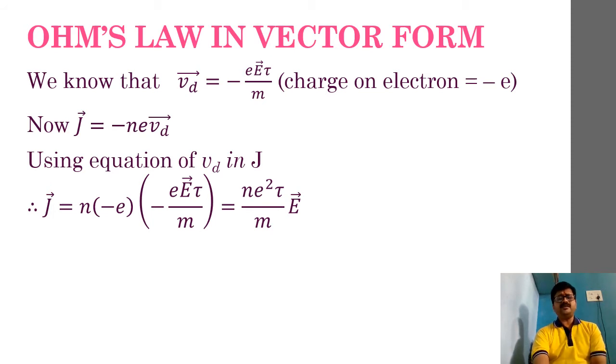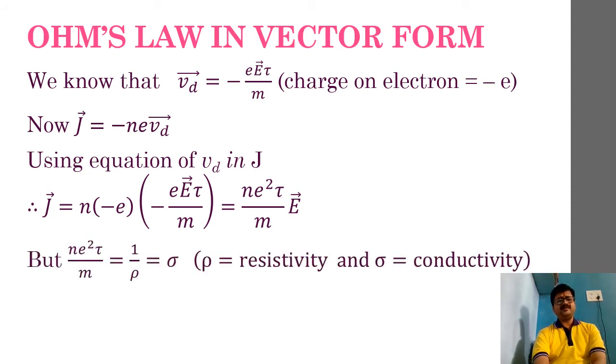So in that we had defined m by ne square tau as the resistivity. So if I take a look at this particular part, Ne square tau by m, is it not the reciprocal of resistivity? So we can very clearly write Ne square tau by m is equal to 1 by rho. Rho is resistivity, and 1 by resistivity is conductivity, which we had learnt to be sigma. So Ne square tau by m is nothing but 1 by rho or sigma.